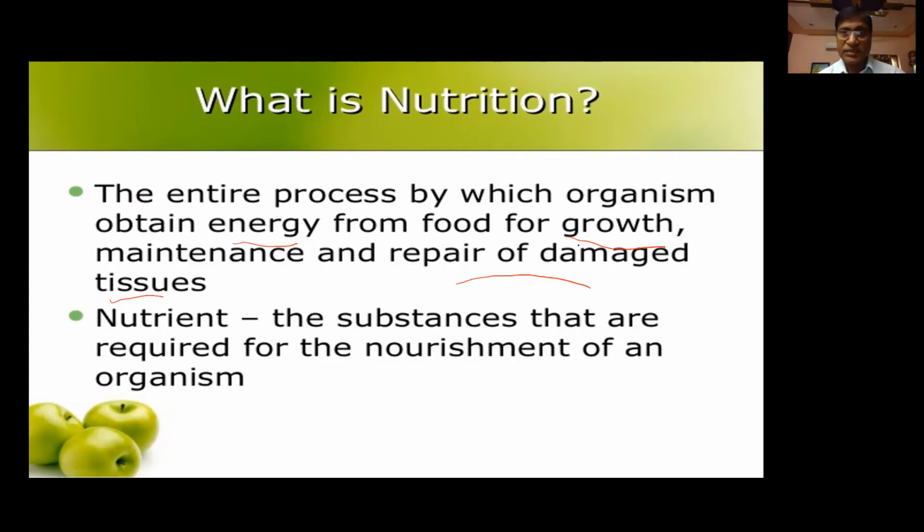consists of nutrients, as many as 6 types of nutrients. So what are the nutrients that are present in our food? First of all, what is a nutrient? A nutrient can be defined as the substances that are required for the nourishment of an organism. So whatever substance is required for the nourishment of an organism can be called a nutrient.